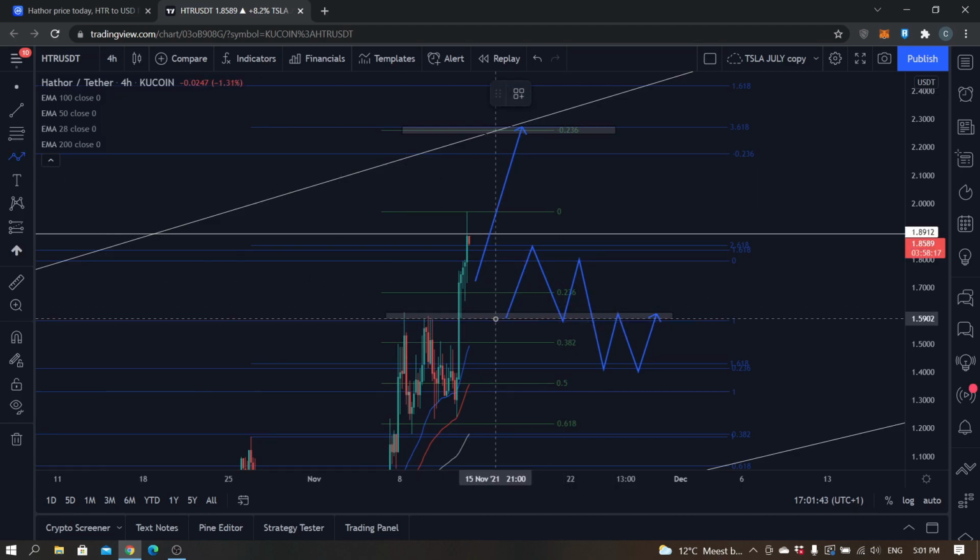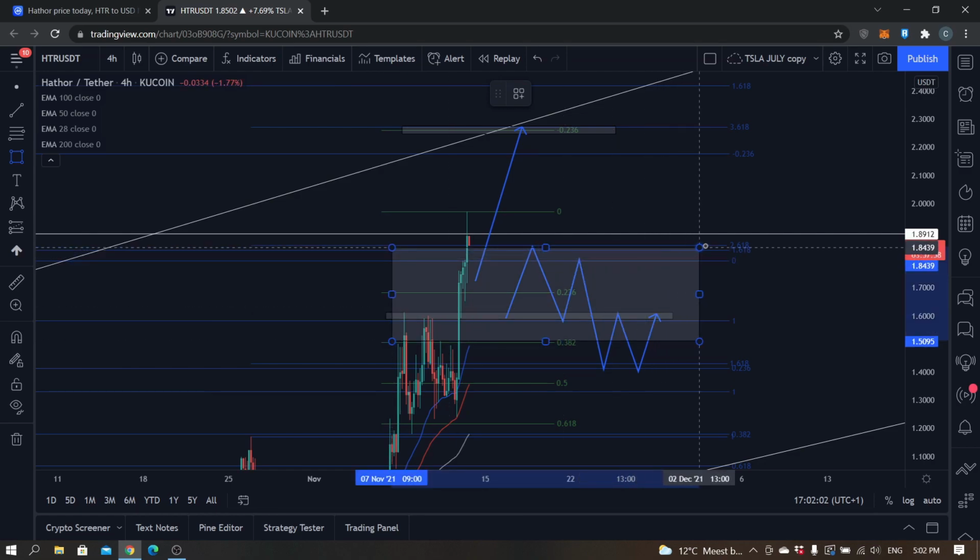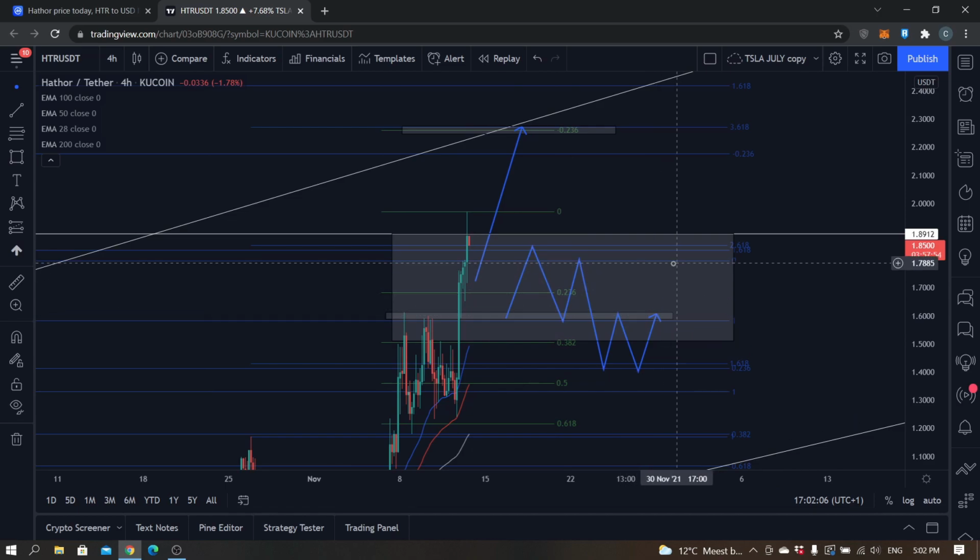And from 1.58, yeah, we could also reach this 2.25, but I just think it's way more likely that from this area we will see a consolidation of some sorts. So a consolidation between ultimately 1.5 and 1.9, something like this.